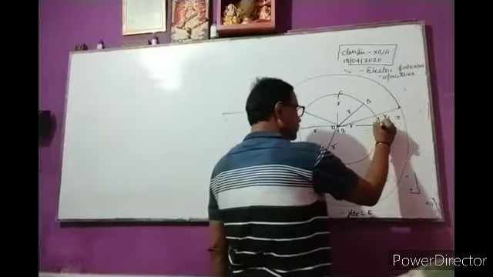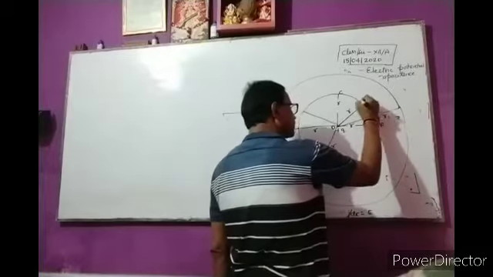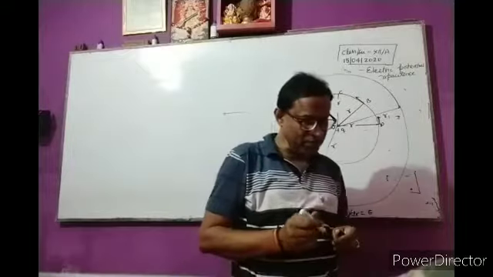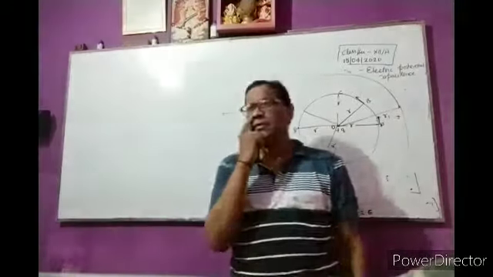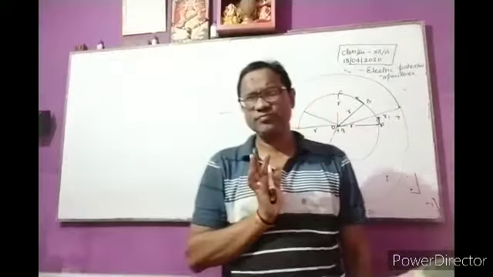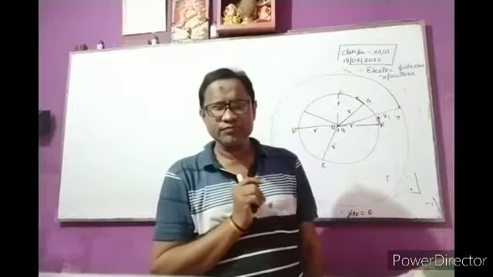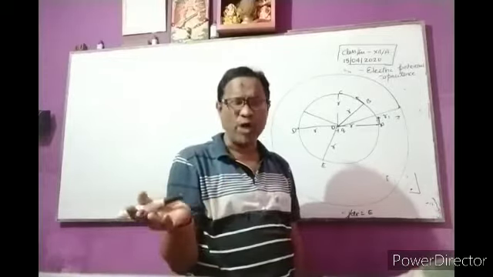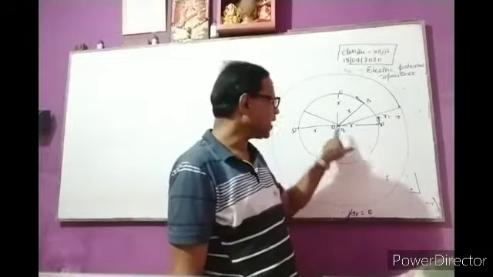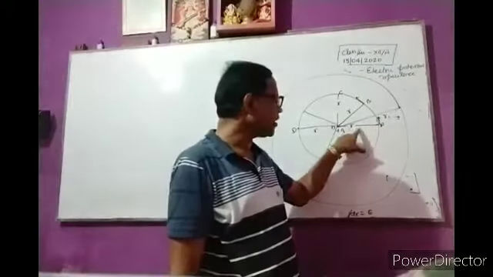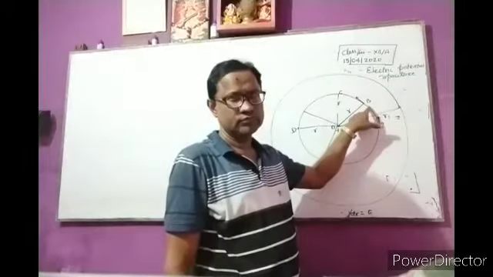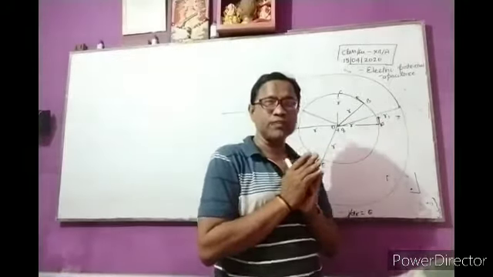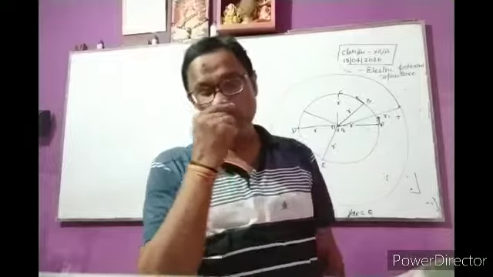The displacement will be the same in both cases, because the displacement will be 0, because both are situated at the same distance with respect to O. OA is R, and the other point is also R. The displacement of the point, R minus R, is equal to 0.